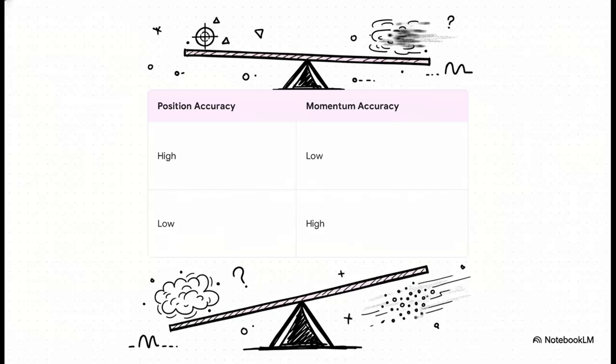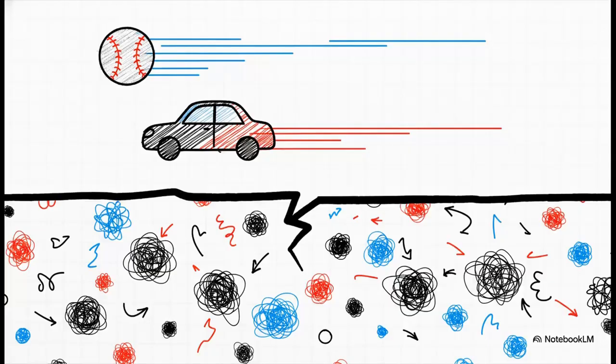It's wild. Mathematically, this relationship is expressed as delta x times delta p is greater than or equal to h, which is Planck's constant. Now, Planck's constant is an incredibly, unbelievably tiny number, which is exactly why we don't notice this uncertainty when we're, say, tossing a baseball or driving a car down the highway. But down at the microscopic level, this mathematical floor is where the familiar, predictable logic of reality completely breaks down and a totally new set of rules takes over.